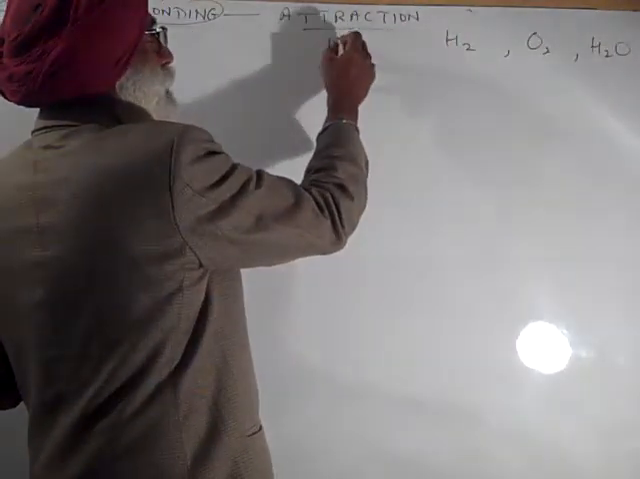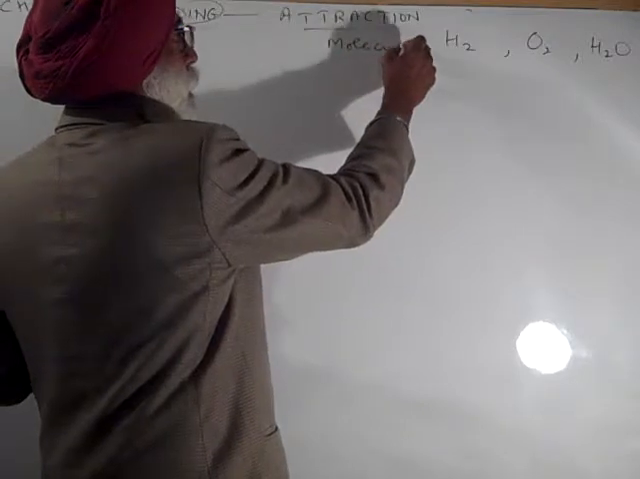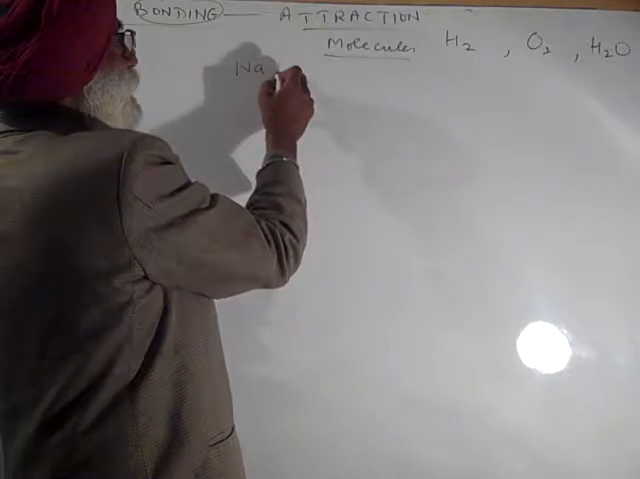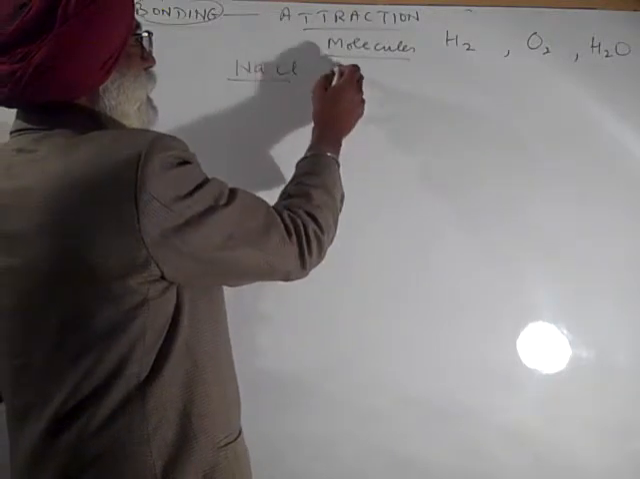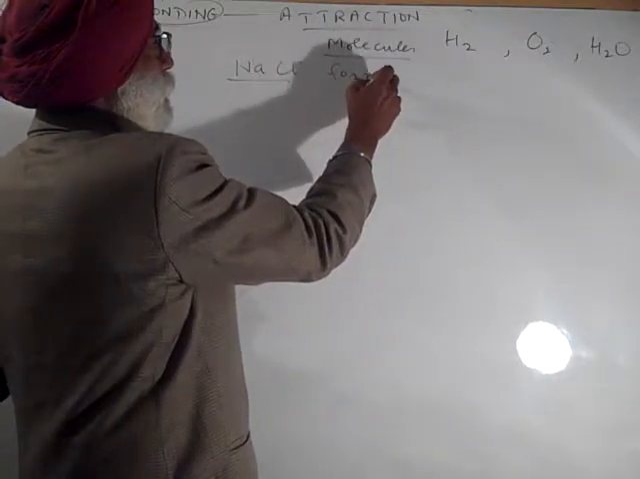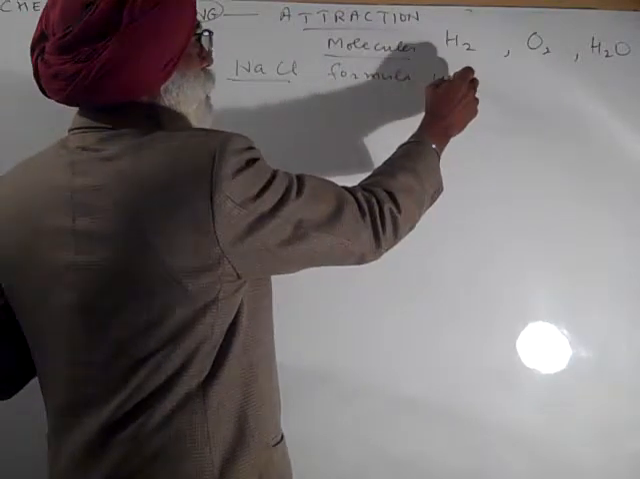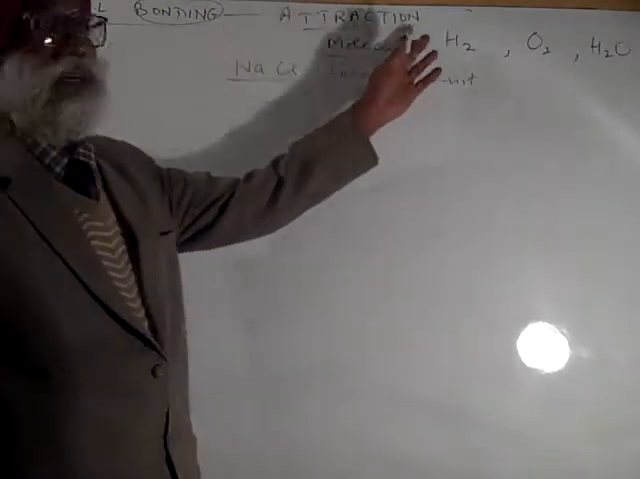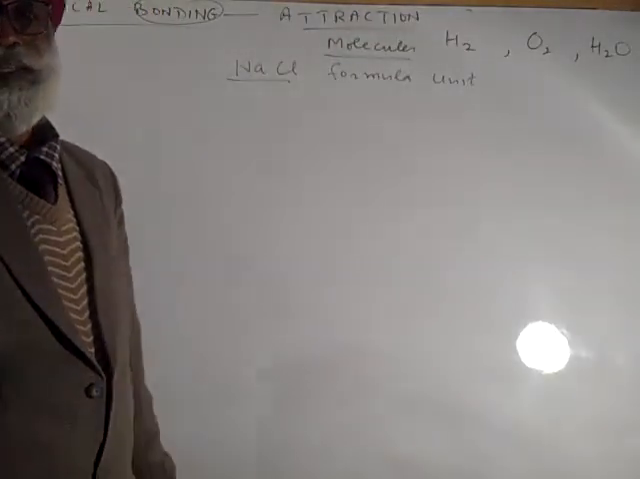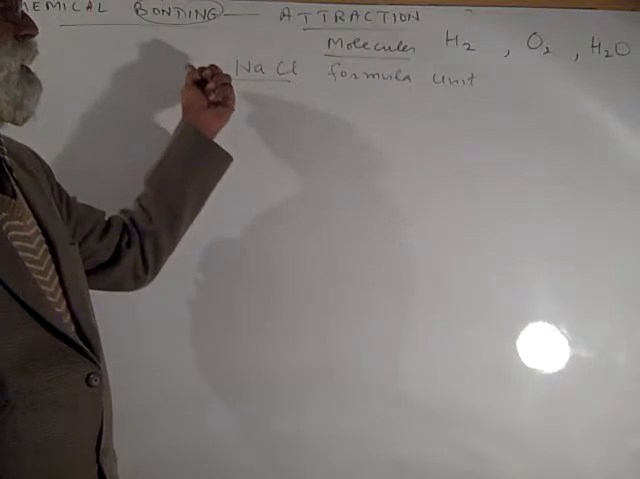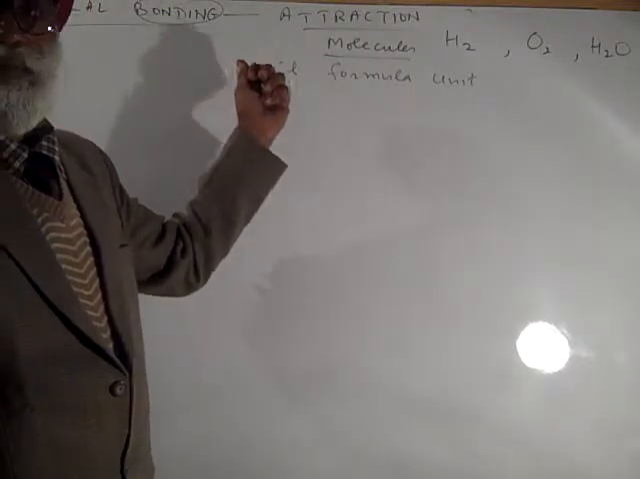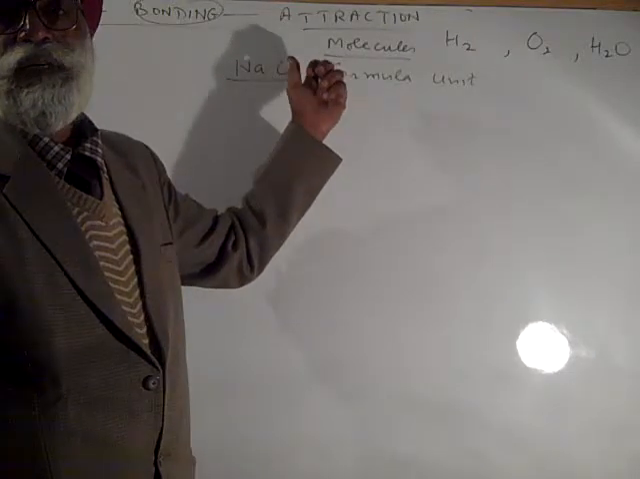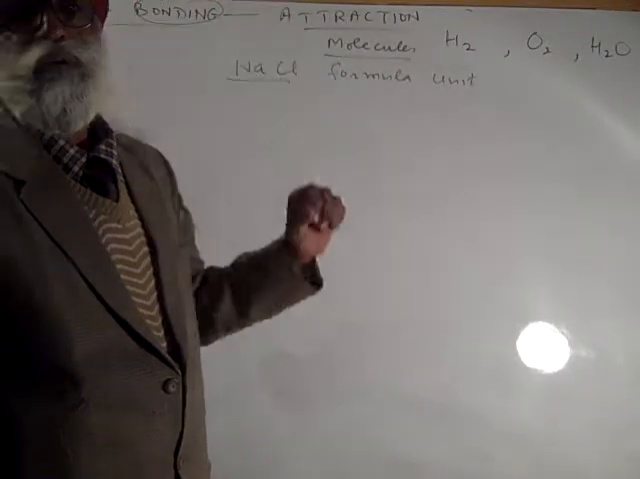So these are known as molecules. We can also have this type of situation. Here, it is known as formula unit. So all these are molecules. So in this case, the attraction between atoms of similar or different elements is studied under the heading of bonding.